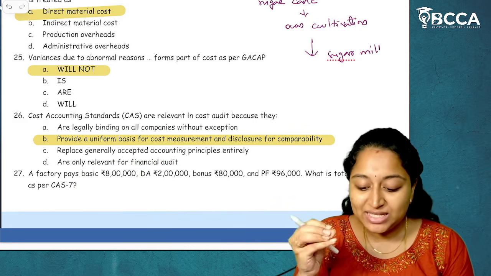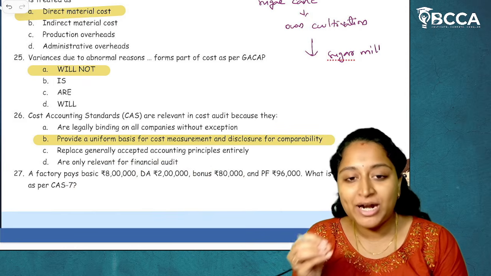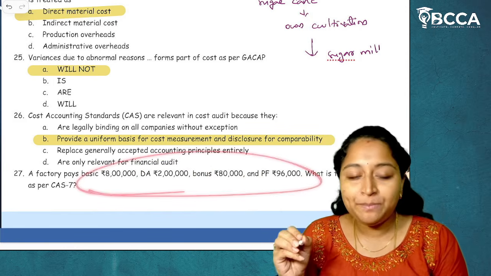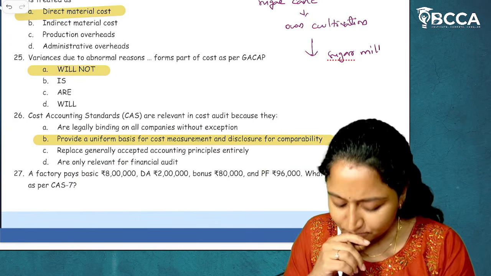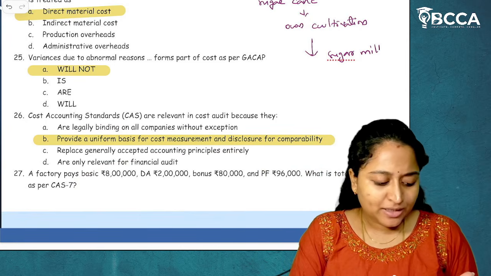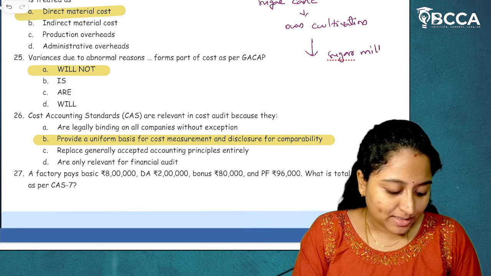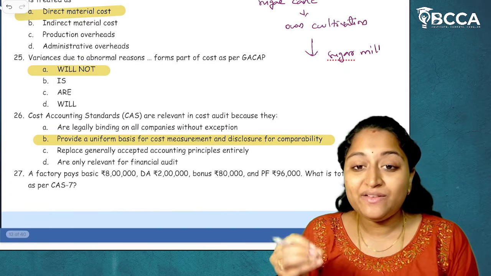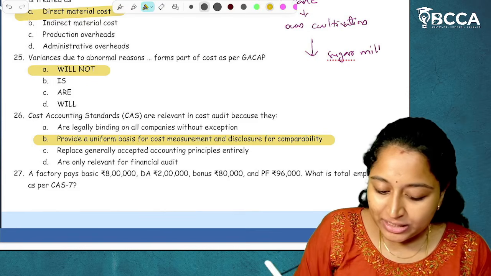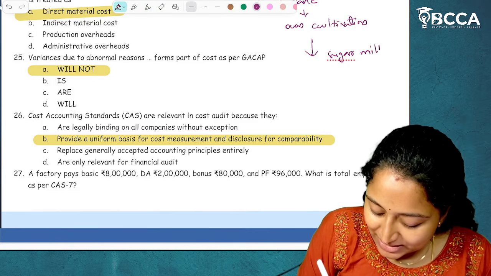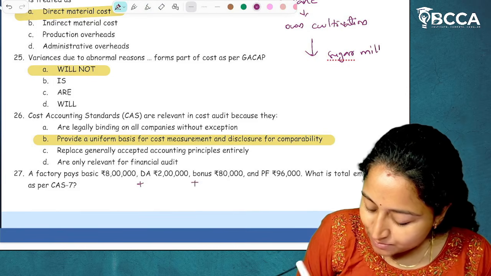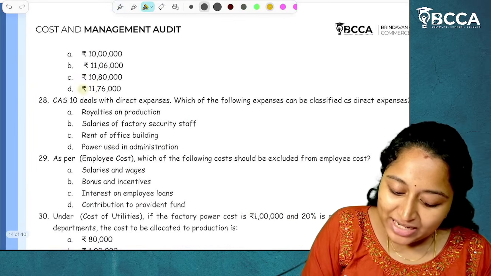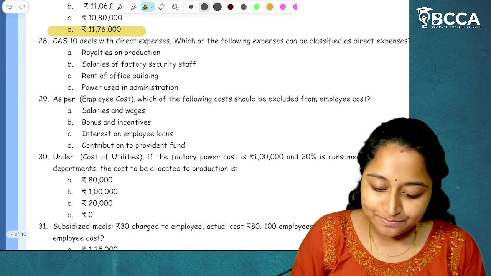DA, will it form part of employee cost? The answer is yes. Bonus, will it be forming part? Yes. PF? The answer is yes. So all this will be forming part of employee cost. So how much is it? The answer is 8 lakhs plus 2 lakhs plus 80,000 plus 96,000. The answer will be 11 lakh 76,000. I hope it is clear.